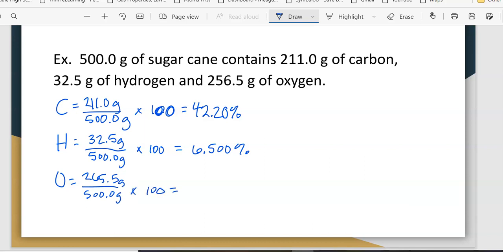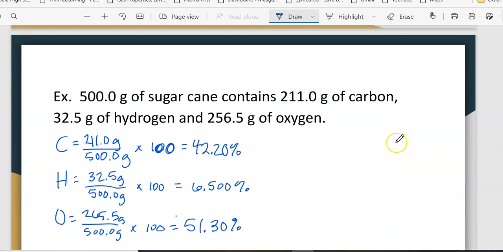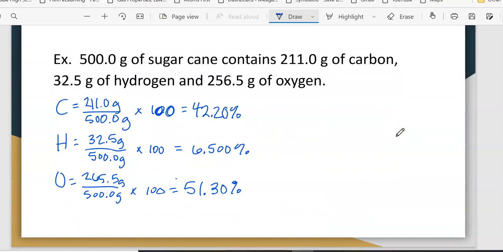And so if we divide that, we're going to get 51.30%. Same exact percentages. So for substances, no matter how big the sample, if they are the same substance, the same compound, then the percentages should end up being the same.